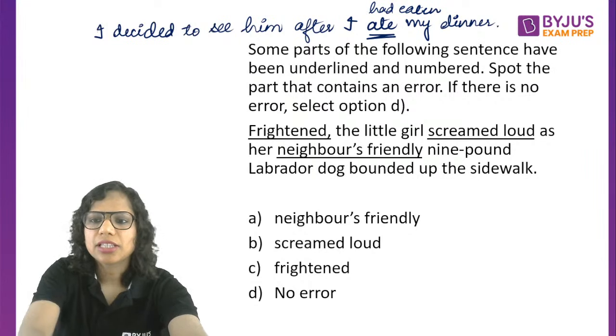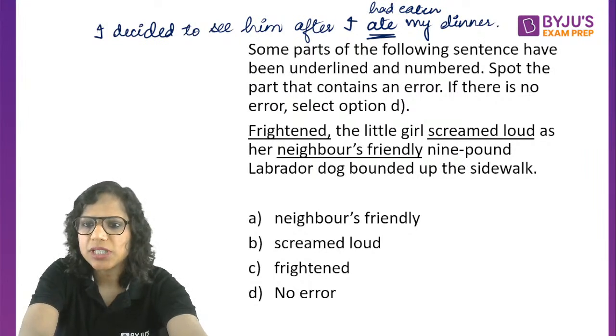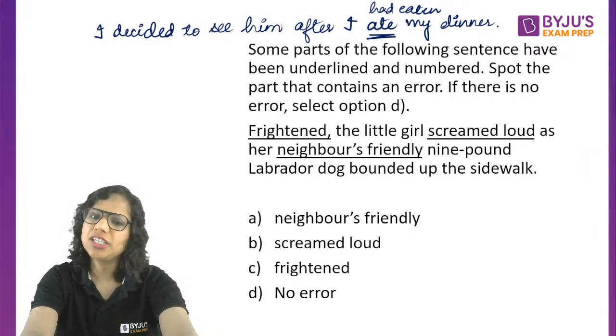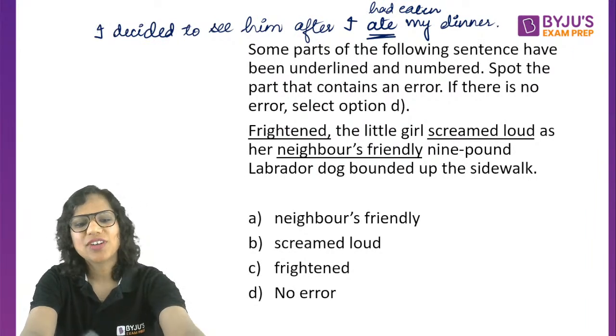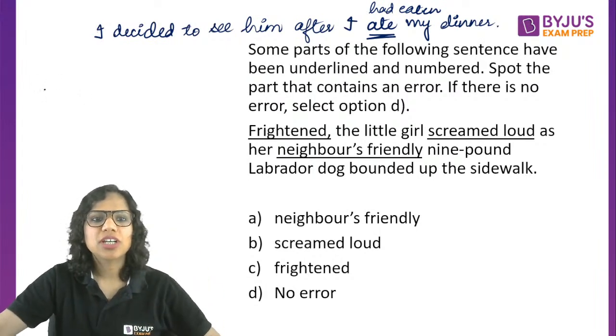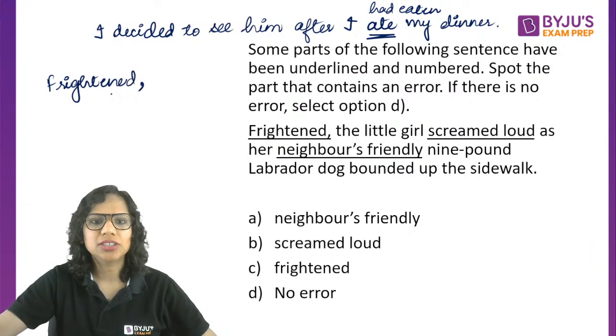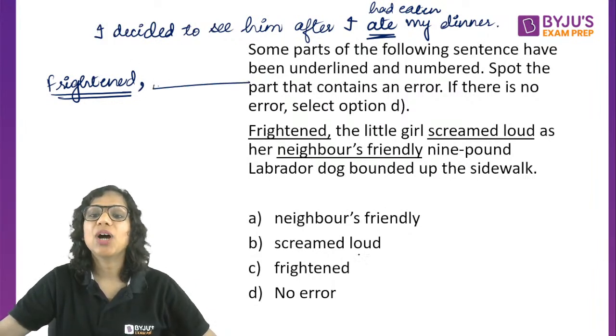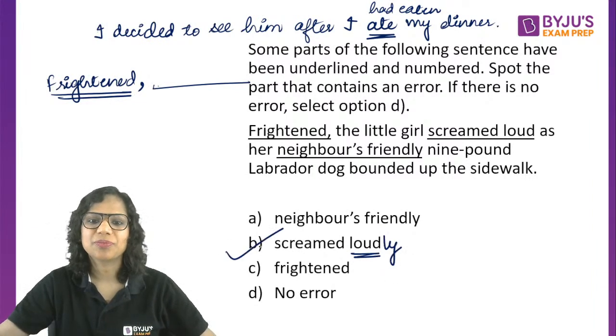So B, C, that's it. What about others? Just two B's and two C's? Frightened is fine. No error there. I'm saying frightened, the little girl. So here, see again, frightened is being used to describe the little girl. So I am just telling you what happened once she got frightened. The little girl screamed loudly. Absolutely correct. I need an adverb here.